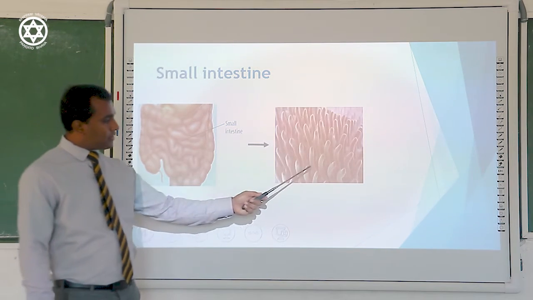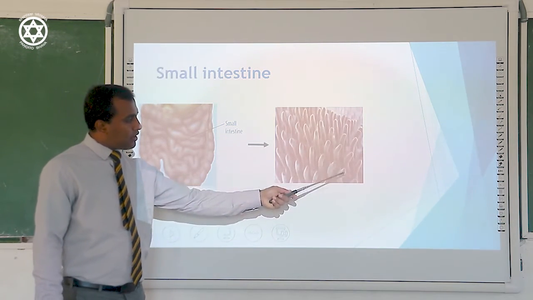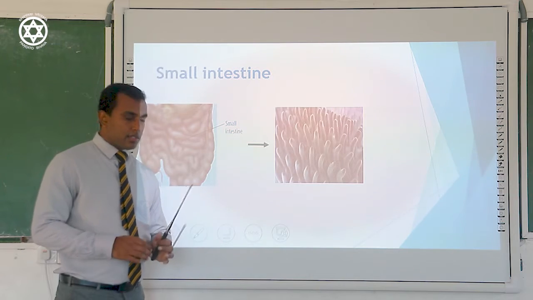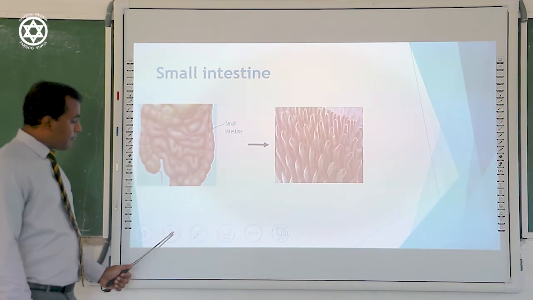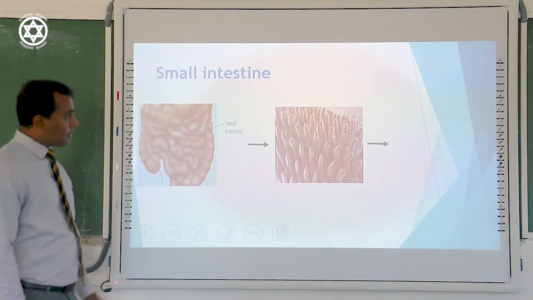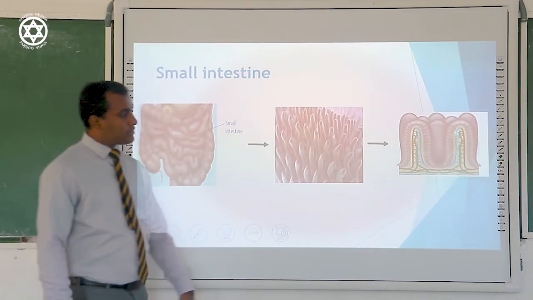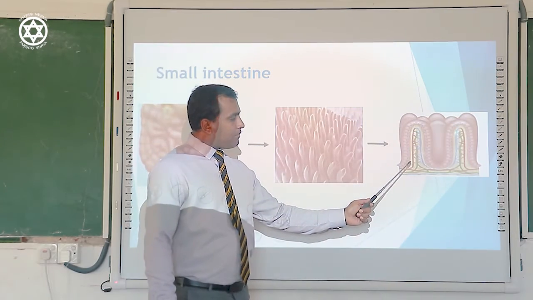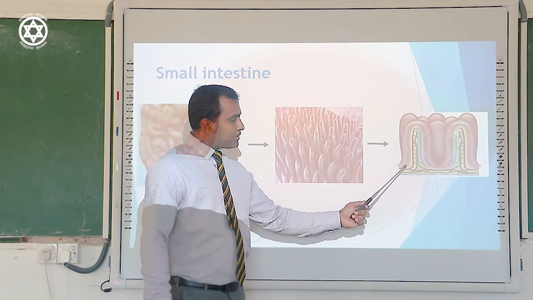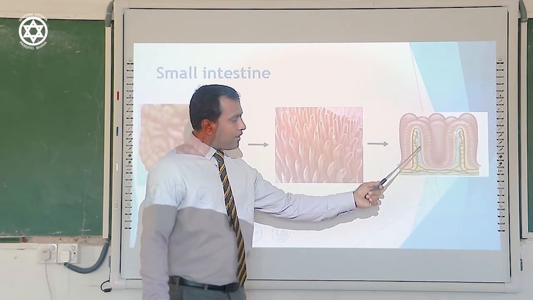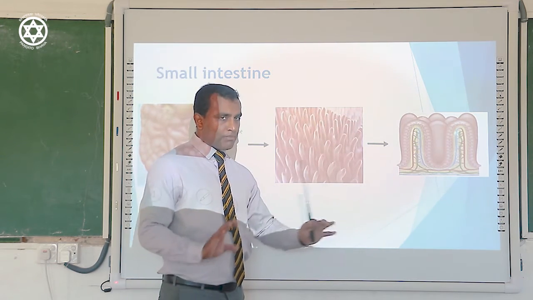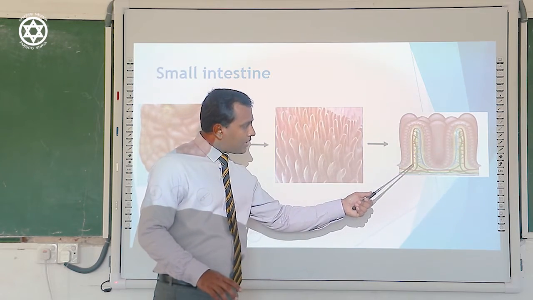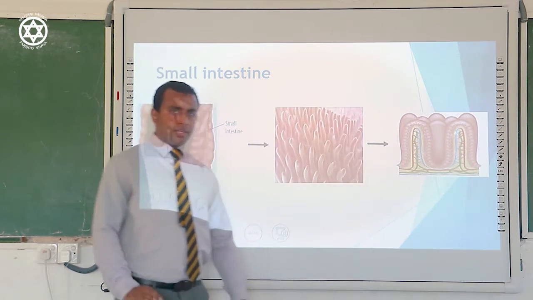They are villi, finger-like structures. The singular is villus. If we take a cross section of a villus, as in this diagram, it contains a blood capillary. Blood capillary means it starts with red color and ends with blue color. That is a blood capillary. Then there is a green-colored structure called the lacteal.